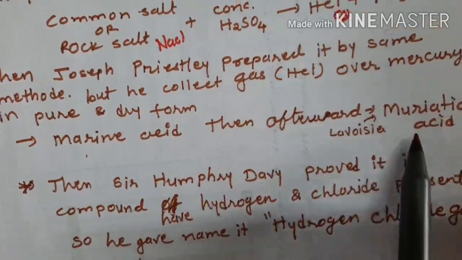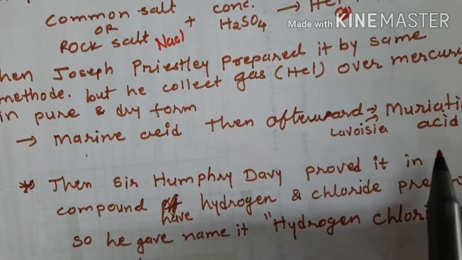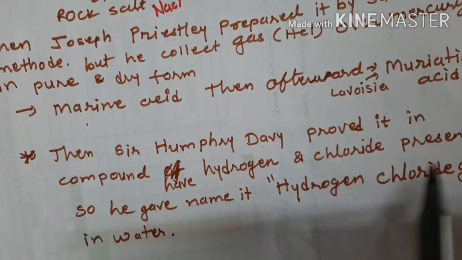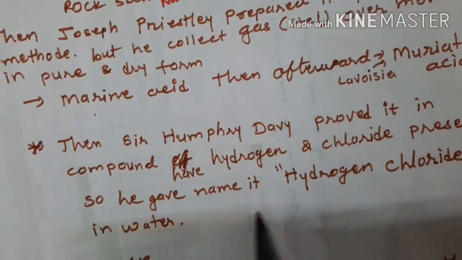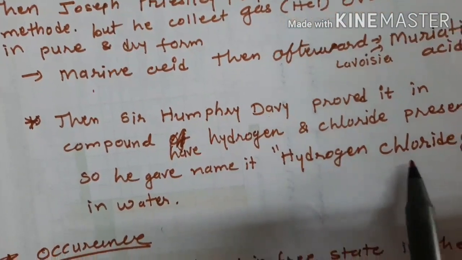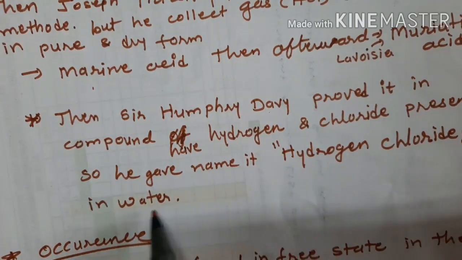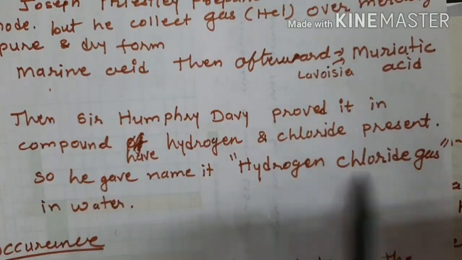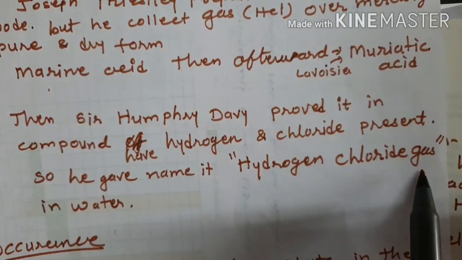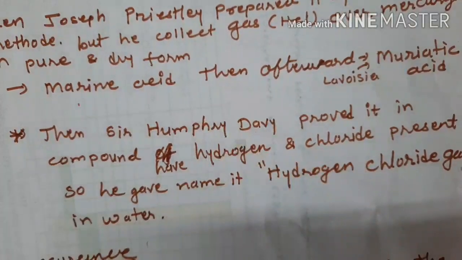He said that muriatic acid is a compound of hydrogen and chlorine, so he named it hydrogen chloride gas in water. Okay, this is the history behind it.